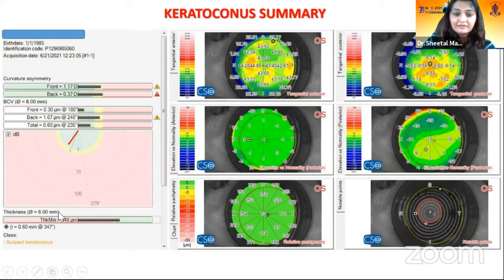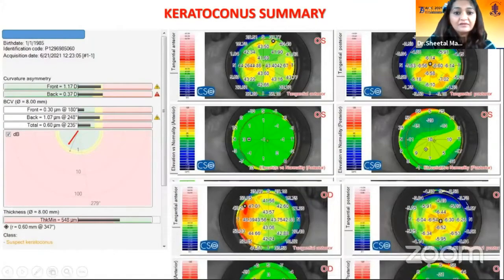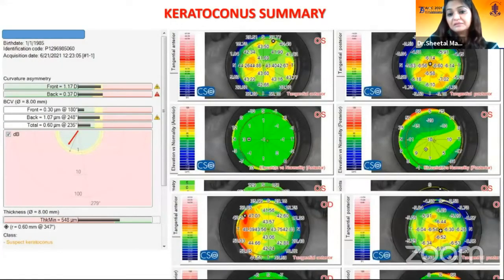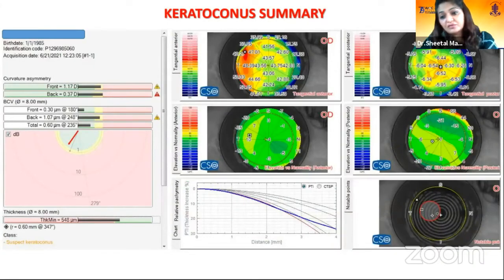On the left hand side, it gives you the curvature symmetry like SIF and SIB, BCVs and thinnest pachy. On the right hand side, you have maps like tangential, anterior and posterior, the elevation in comparison with the normality, the relative pachymetry map and the notable points. You also can read the PTI and CTSP, which is very similar to your Pentacam map.